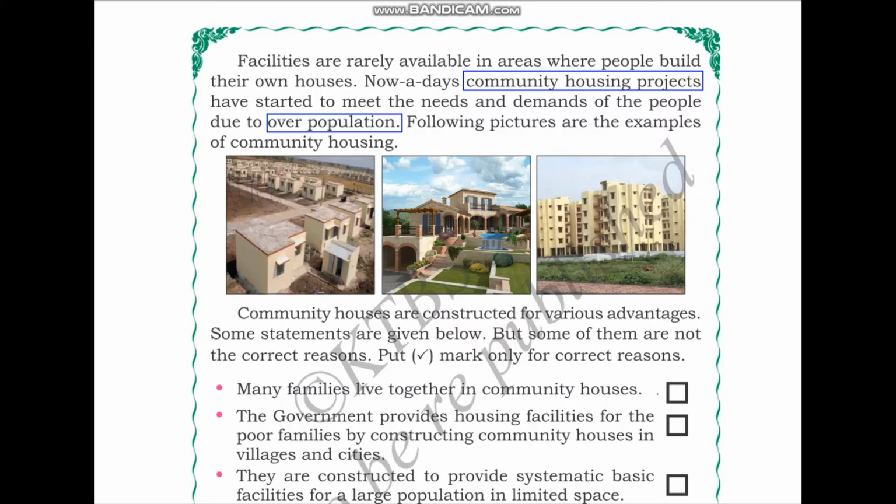Following pictures are examples for community housing. So here we can see small concrete roof houses are created using a common construction layout in mass. So you can see many houses created in the same area and all of them look similar to each other. Next, we also see a big house that is constructed under the community housing project itself. Next, in the third picture, we see a multi-storied building where houses are built on top of each other for the community housing project.